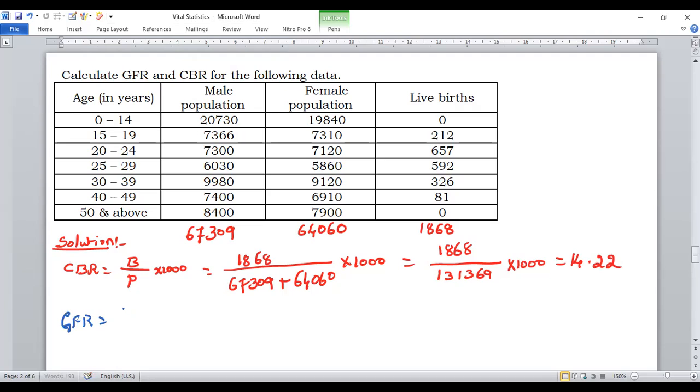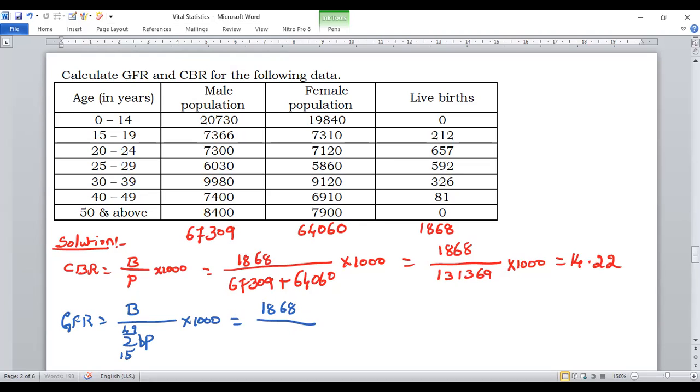The formula is B divided by sigma FP 15 to 49 into 1,000. B is the total number of live births, 1,868, divided by the female population of childbearing age.